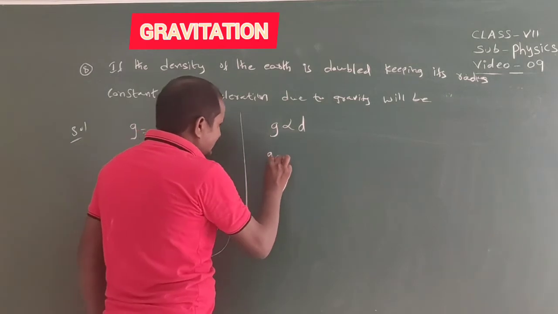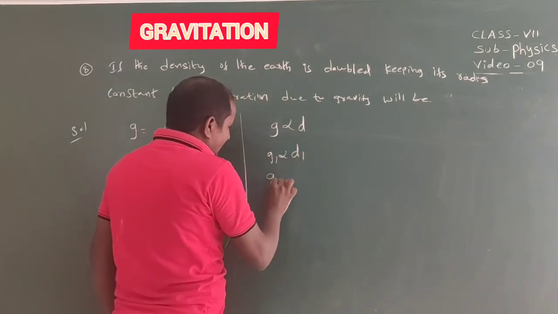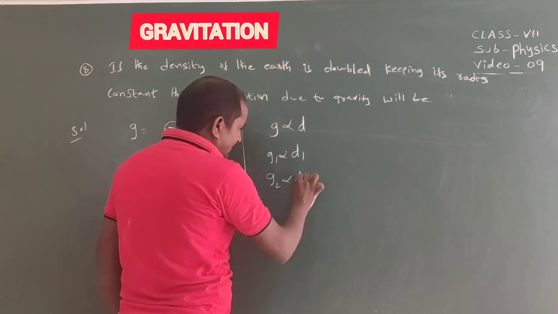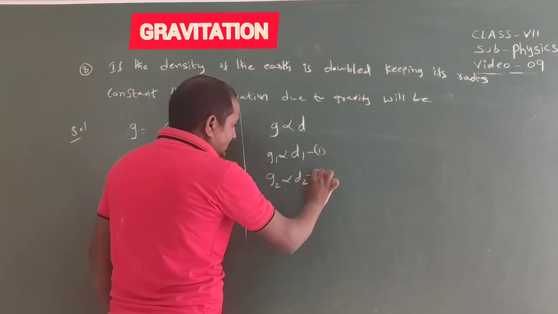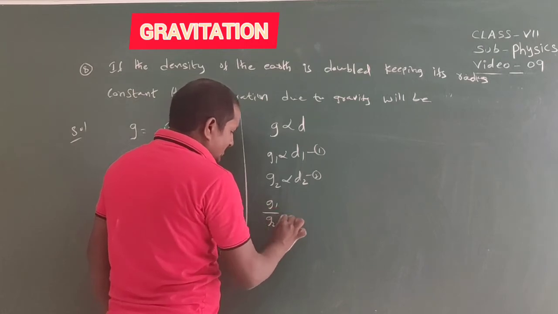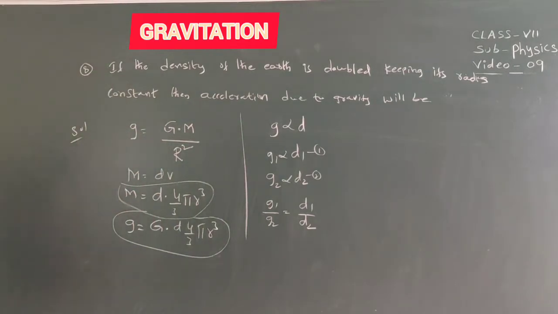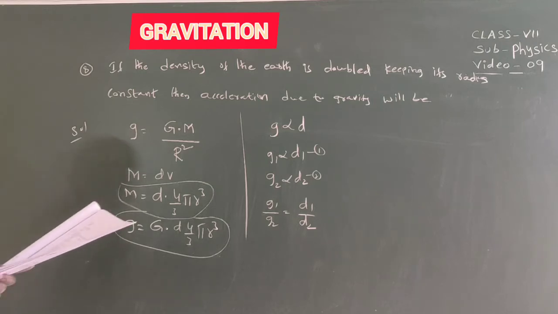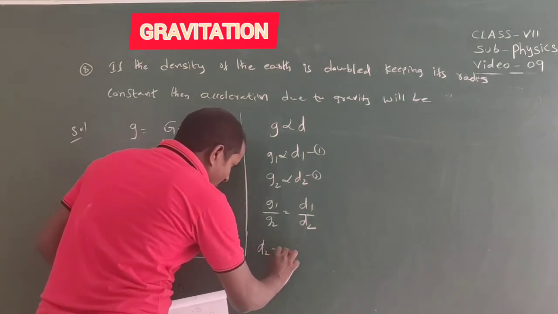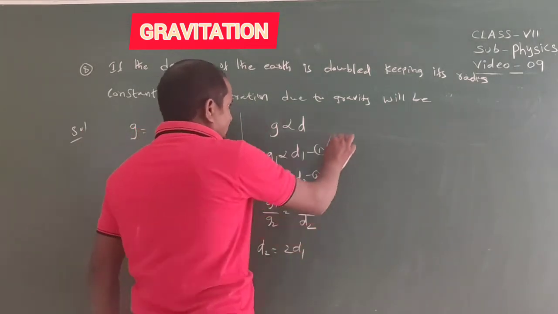So here that means g1 is directly proportional to D1. At the same time g2 is directly proportional to D2. From these two equations we can write here g1 by g2 equal to D1 by D2. So what is the given condition here? Here D2 equal to 2 into D1.